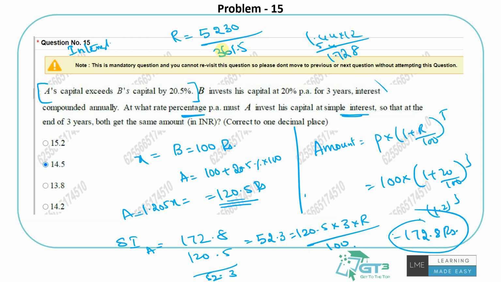It's better to use the calculator at this stage. So let me also do 5230 by 361.5. So it's 14.46 is what you're getting. So the answer is 14.5 for this.